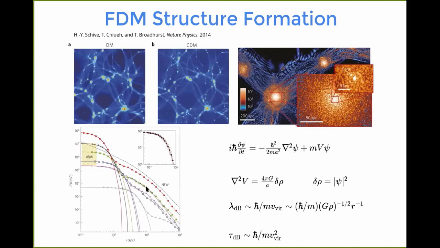And just to complete this introduction, here on the lower left, we see typical radial density profiles for those halos, where in the outer part, the NFW profile is recovered, but then the central part really strongly deviates from cold dark matter, where we would see a cusp. And here we see this core that is supported by coherence effects from this wave-like behavior.